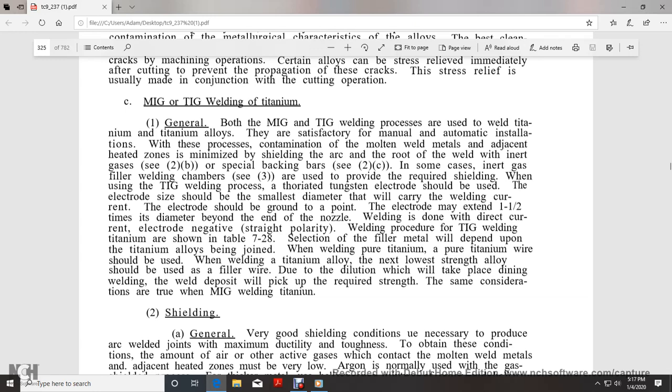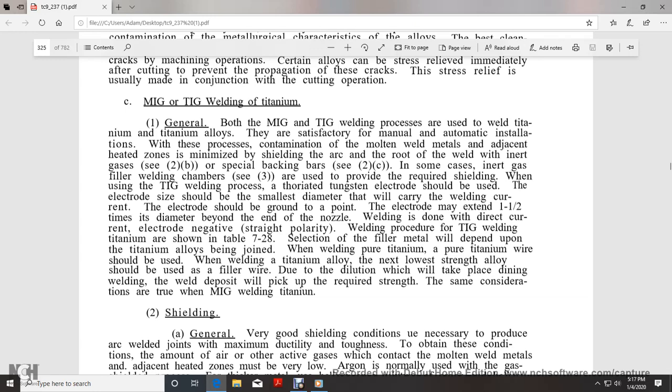When using the TIG welding process, thoriated tungsten electrodes shall be used. The electrode size shall be the smallest diameter that will carry the welding current. The electrode shall be ground to a point. The electrode may not exceed 1 and 1/2 times its diameter beyond the end of the nozzle. Welding is done with direct current electrode negative, straight polarity.